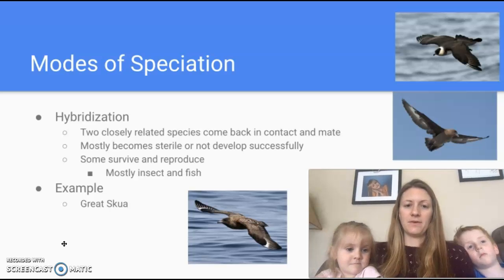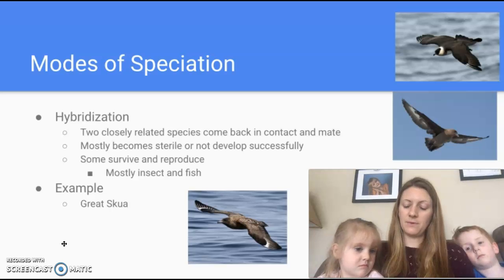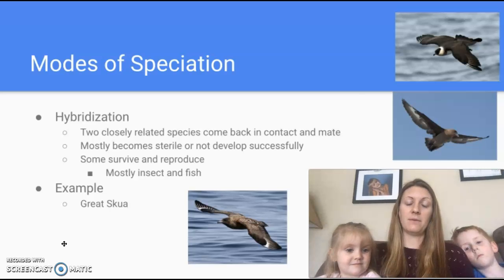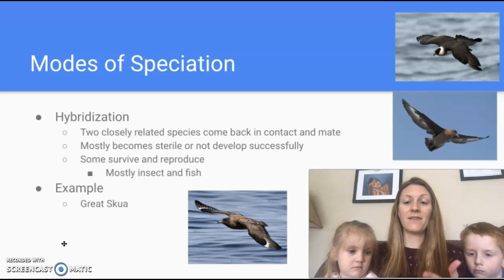Hybridization is another type of speciation. It's when you have two very closely related species that can come back into contact with each other and cross and mate. The common example that I know many of you are thinking of would be a liger, lion and tiger. They can mate, they can produce an offspring. However, that liger cannot then produce more offspring.